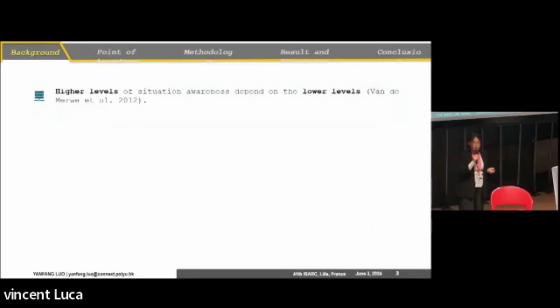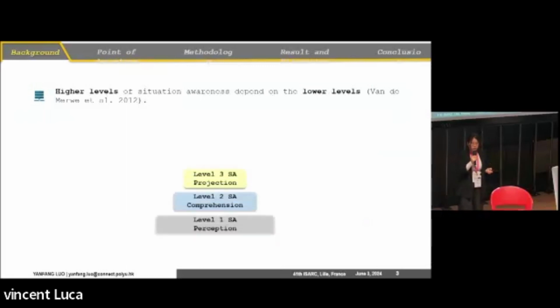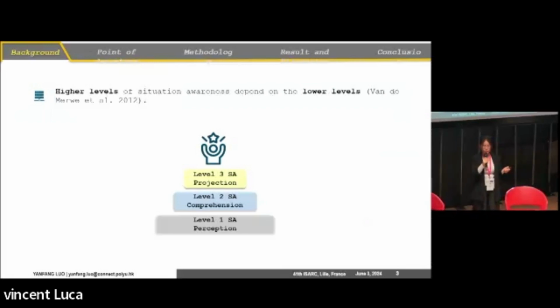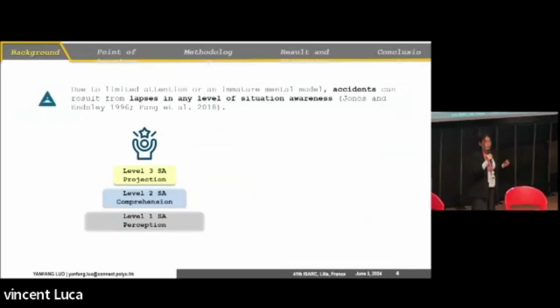So higher levels of situation awareness depend on the lower levels. So if we would like to successfully recognize the hazard, every level of situation awareness is necessary. But because humans have limited attention and also an immature mental model, an accident may happen because of a lapse in any level of situation awareness.